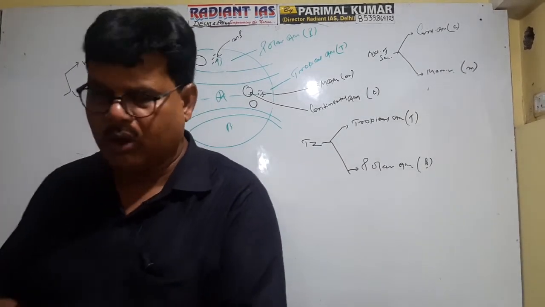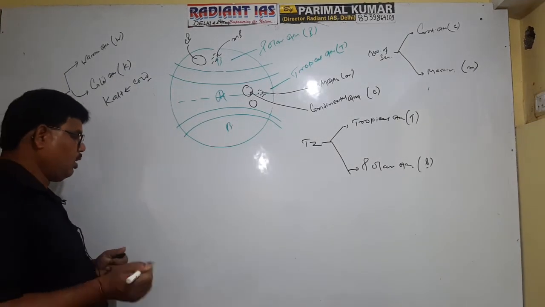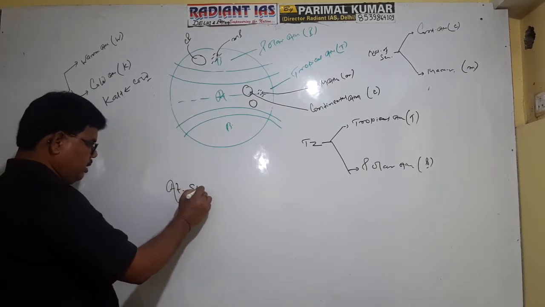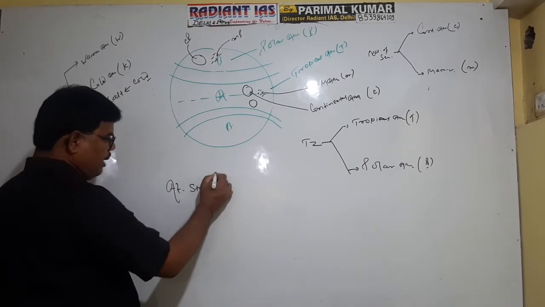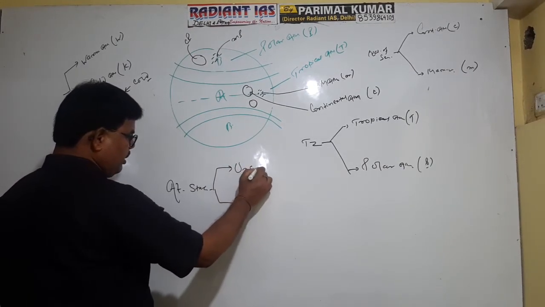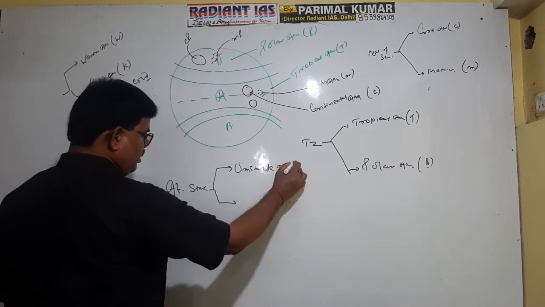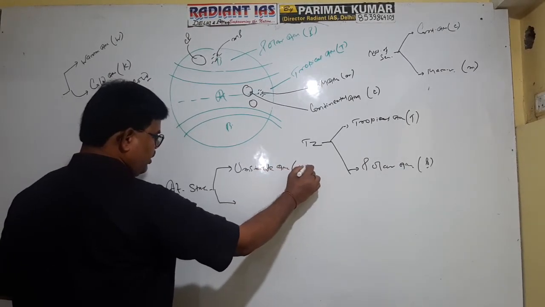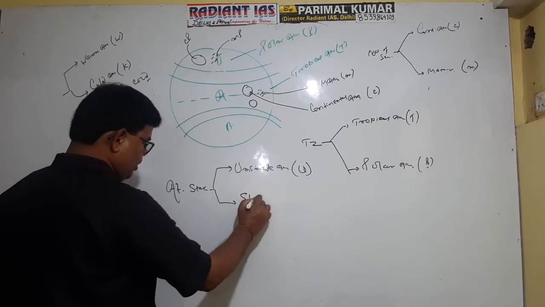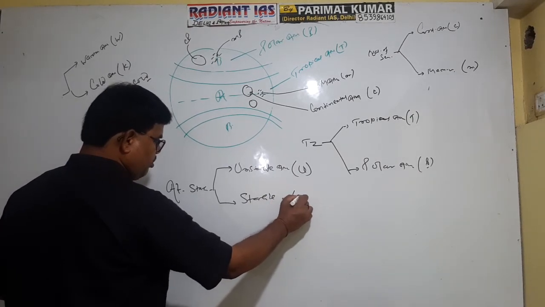So on the basis of whether the air mass causes rainfall or not, that is atmospheric stability, there are two types of air mass. One is unstable air mass, indicated by a small u, and second is stable air mass, indicated by a small s.